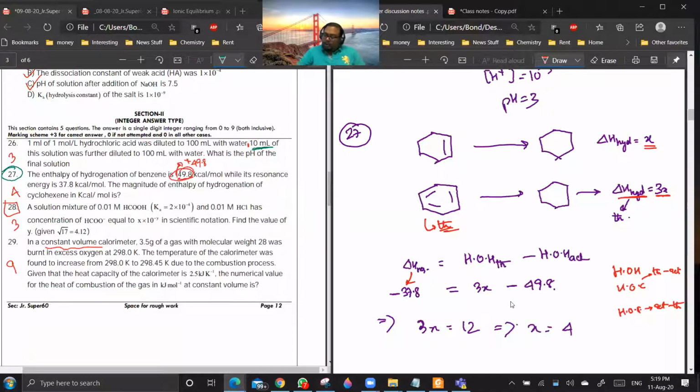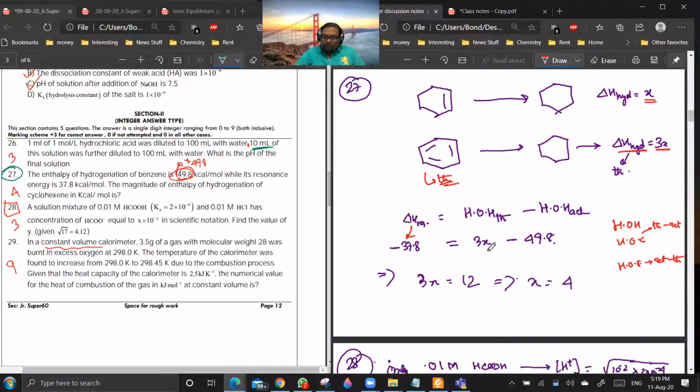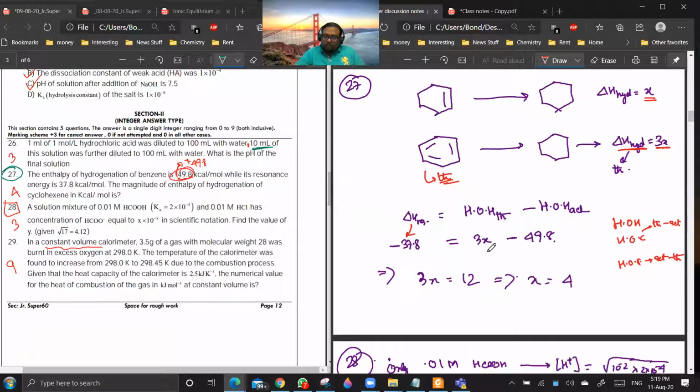How did we get the theoretical structure? Theoretical structure of benzene, this is the Lewis structure of benzene. This is something which does not exist. It's a hypothetical thing. Actual structure of benzene is what?